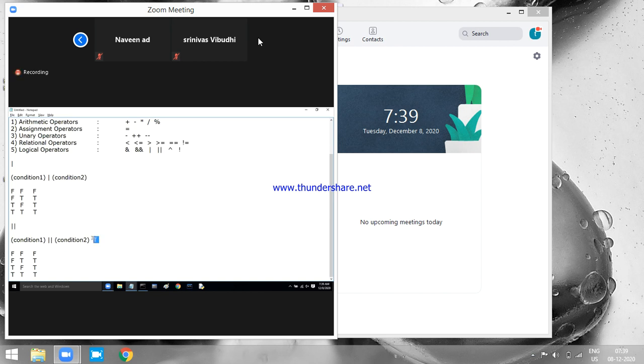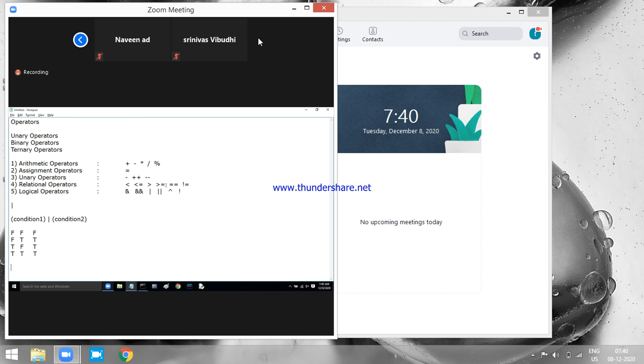But what if the first one is false, Praveen? If the first one is false, then it will check the remaining conditions and then decide the result. In such a case, single pipe and double pipe are exactly the same. There is no difference there. That is your OR operator. That is the single pipe and double pipe difference. So double ampersand and double pipe are both designed for improving the performance of your application.